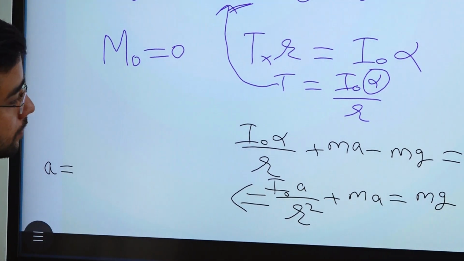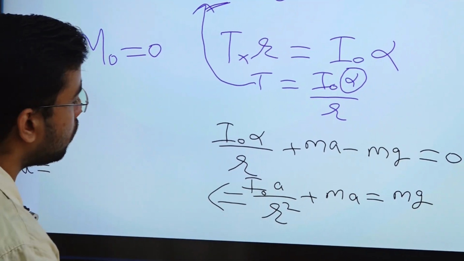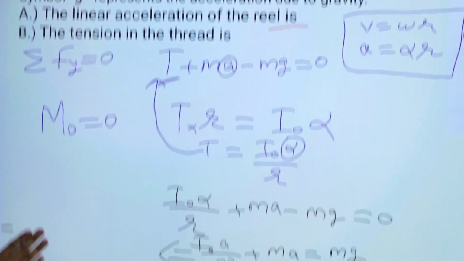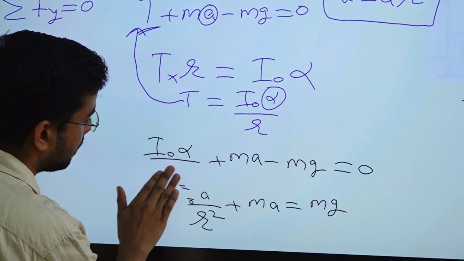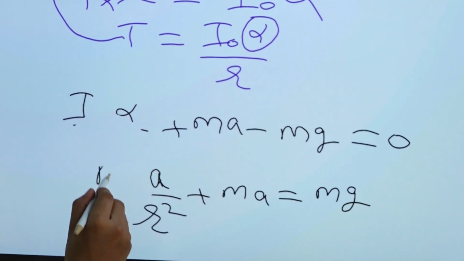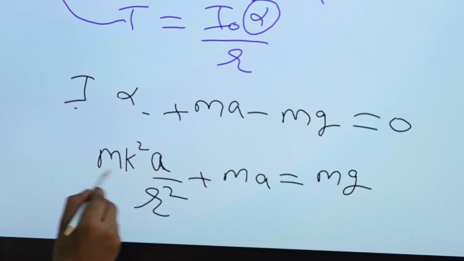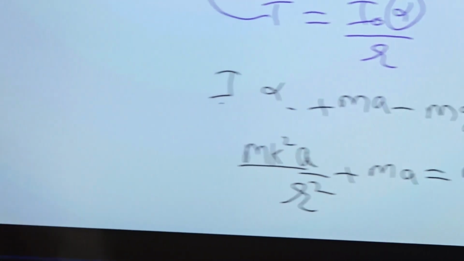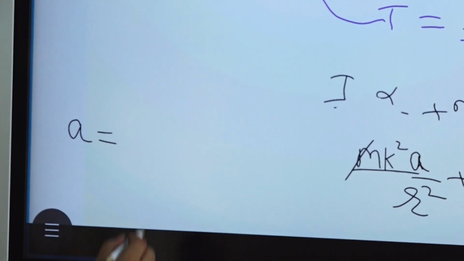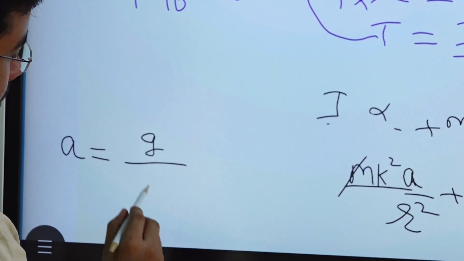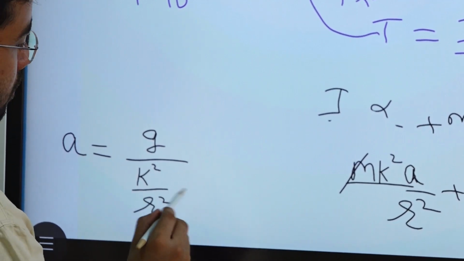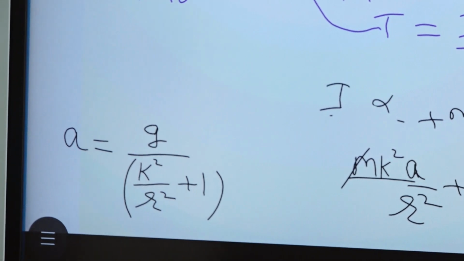So A will be equal to, you just take common m, and the value of I naught will be mk square, because radius of gyration is given. So I will first put I here. So this is A and I is mk square. Now you take A common, so m will go out, so you will get g by, plus 1. So whether it is matching, yeah.